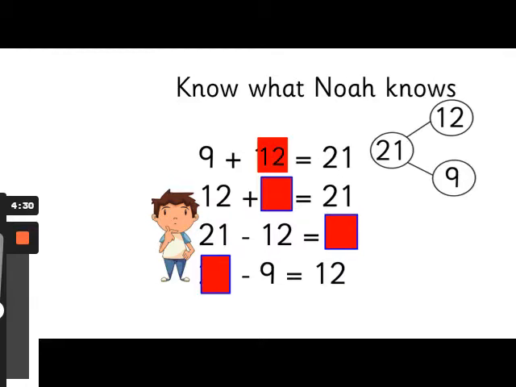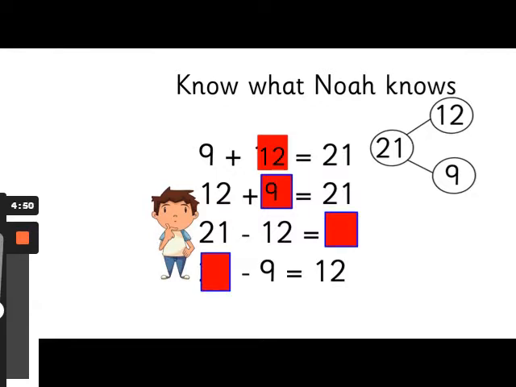Great, it's 12. Say to yourself, 9 add 12 equals 21. Now we're on to the next one. 12 plus something equals 21. I wonder what that answer could be. Write down your answer on your piece of paper.